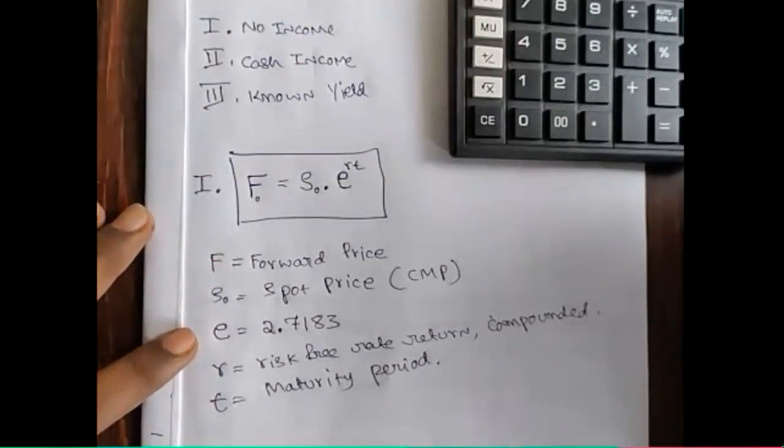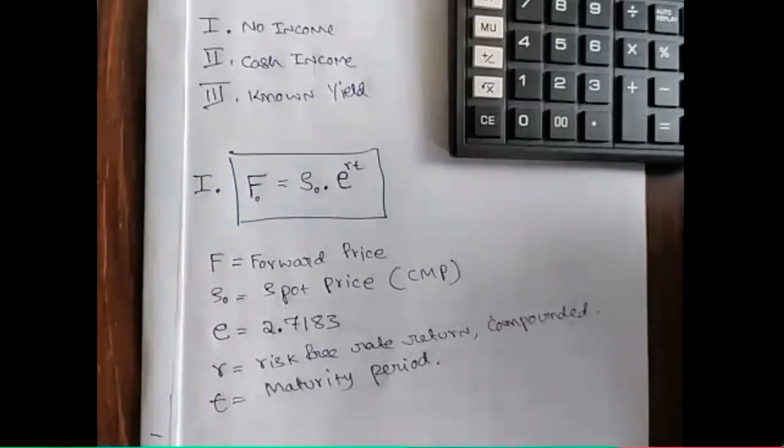Understood? Now we'll discuss one problem, a simple example. See here, one example is there.